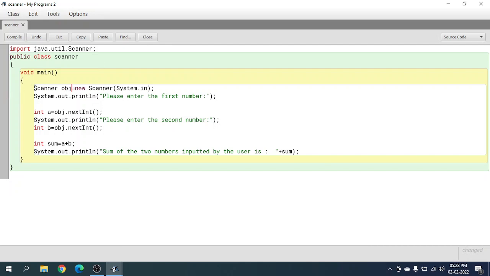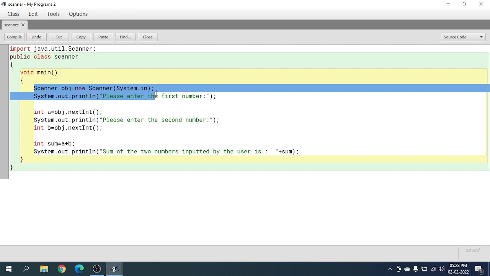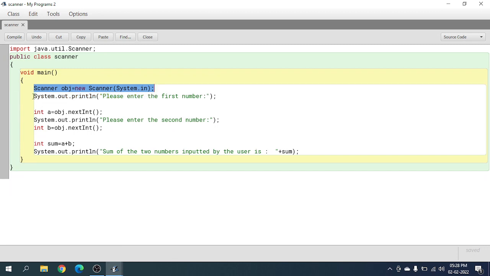Okay, so for the first line is scanner, s with capital, obj, which is our object, you can name anything you want, equals new scanner with another capital S, bracket system.in. Okay, system.in.